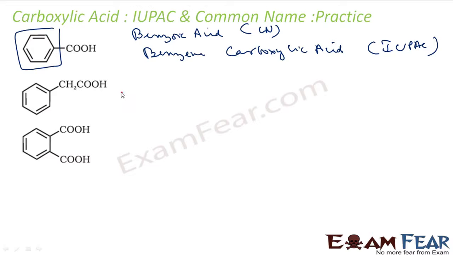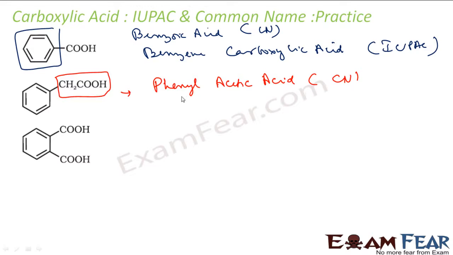For this, my common name is phenylacetic acid. This is my acetic acid, and I have a phenyl there. So it is phenylacetic acid, and this is my common name. If you talk about the IUPAC name, again this is one position, this is two position. At two position I have a phenyl, so it says 2-phenyl, and this is ethanoic acid. 2-phenylethanoic acid is my IUPAC name.